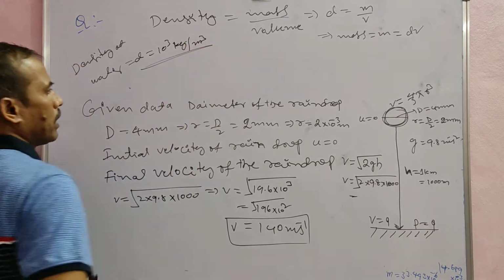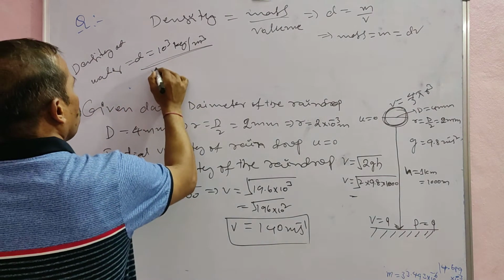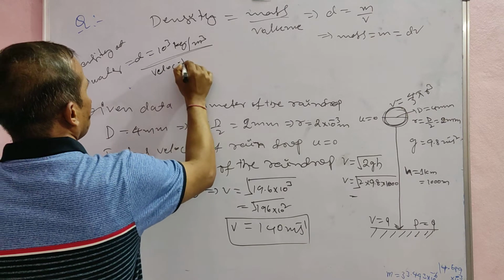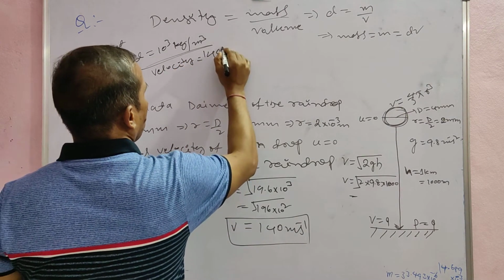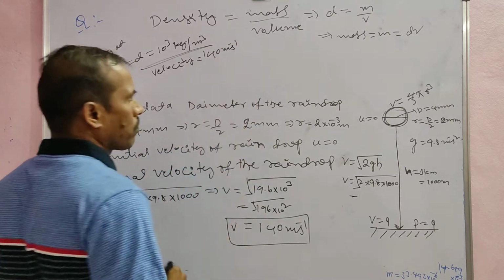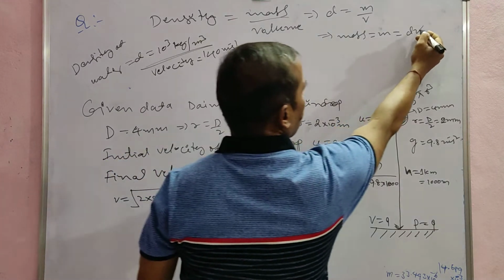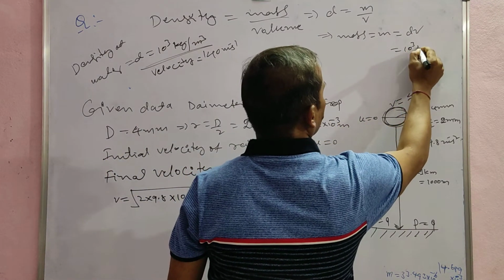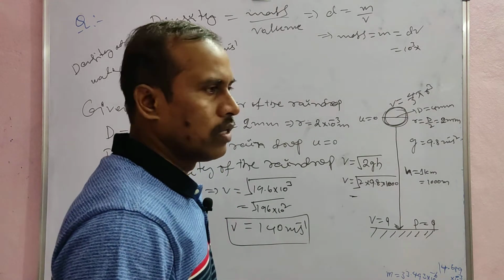This is the density of water, and the velocity is 140 meter per second. Next, the volume v is equal to 10 cube.